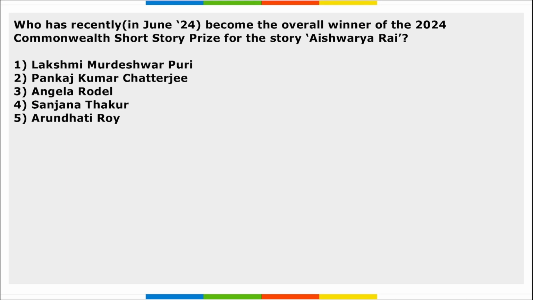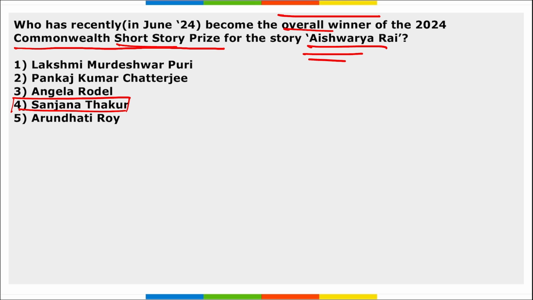Next, who has recently become the overall winner in the 2024 Commonwealth Short Story Prize, that is for Aishwarya Rai? Who is that author? She is Sanjana Thakur. She became the overall winner of the Commonwealth Short Story Prize for the story Aishwarya Rai.